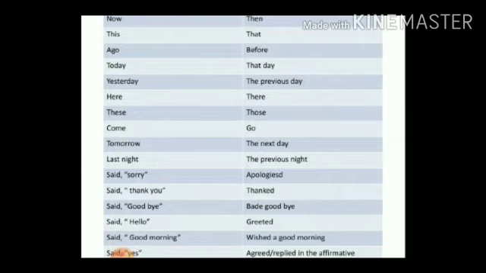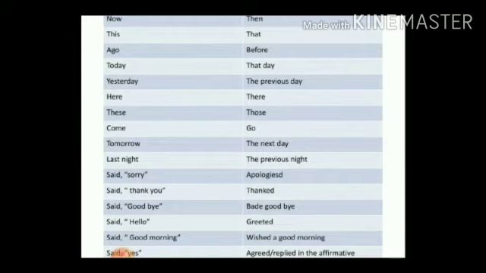So now will become then, this becomes that, ago will become before, today becomes that day, yesterday will become the previous day, here will become there, these becomes those, come becomes go. For example, he said, come here. He told her to go there. Next, tomorrow will become the next day. Last night will become the previous night.